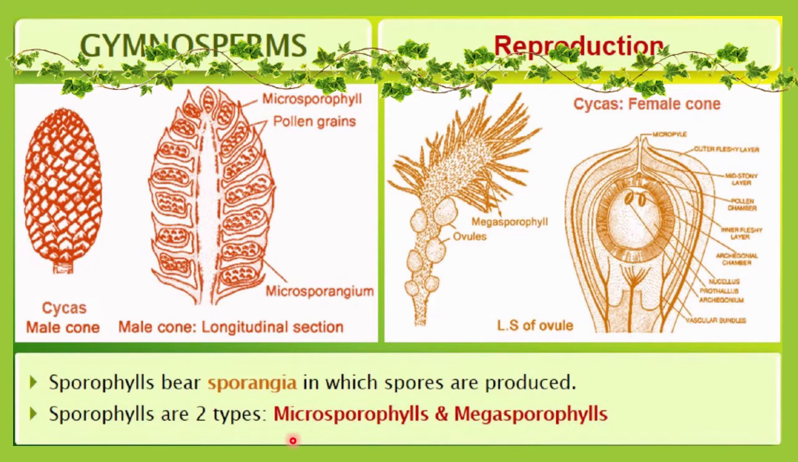Microsporophyll, which is concerned with the microspore, and megasporophyll, which is responsible for the production of a megaspore. The microspores are actually male spores, and megaspores are actually female spores. So let me see here.